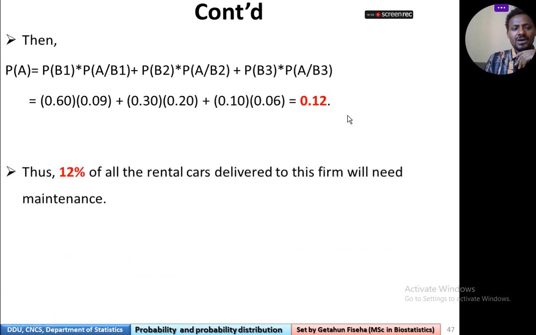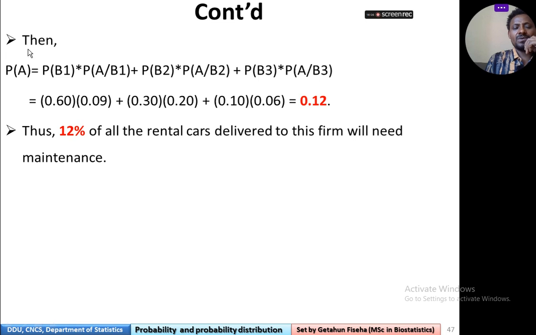All values are given, so we can substitute: 0.6 times 0.09 plus 0.3 times 0.2 plus 0.1 times 0.06, which is 0.12. Therefore, 12% of all rental cars delivered to this firm will need maintenance.